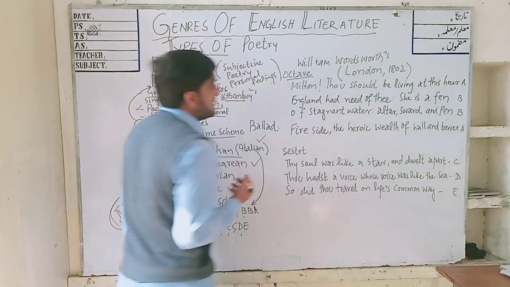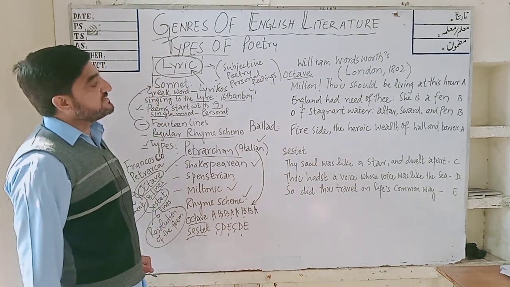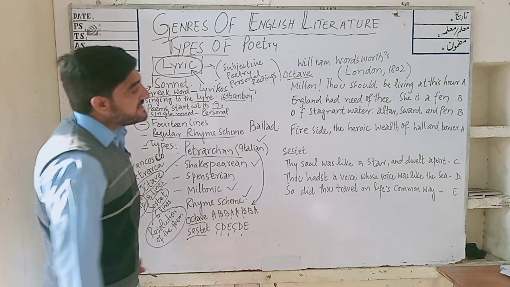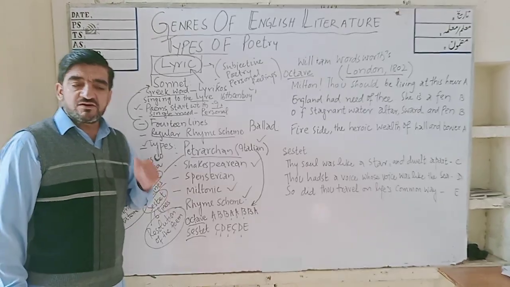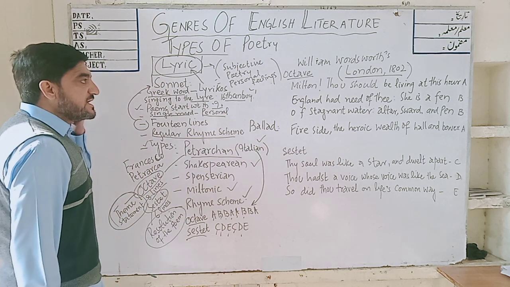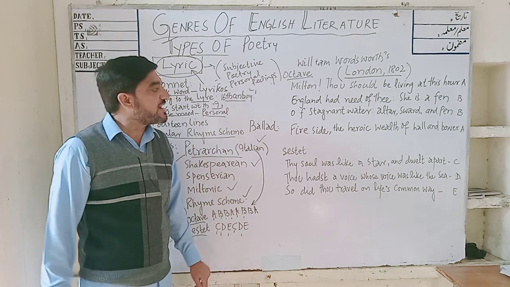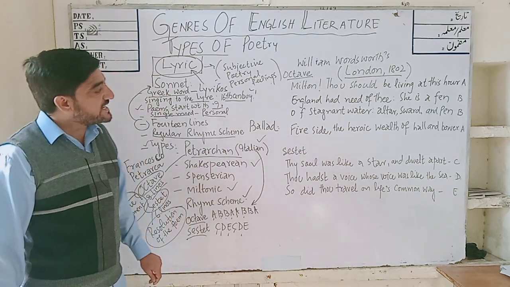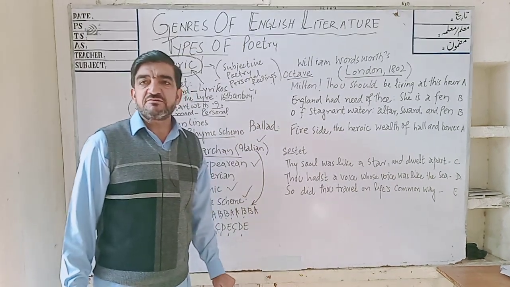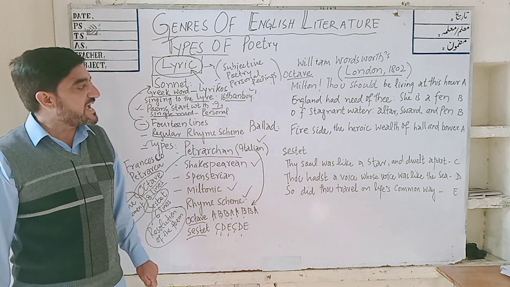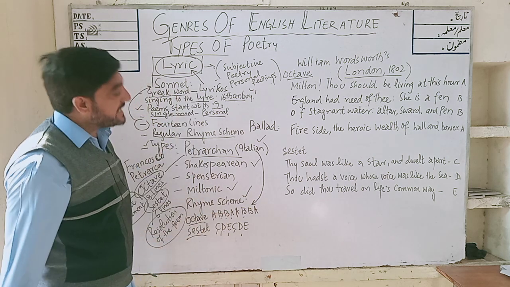Now come to the practical examples in analysis of the sonnet, which is written by William Wordsworth, and the title of the sonnet is London, 1802. This is a sonnet in which Wordsworth expresses his gratitude, liking and love for Milton. Milton was a great poet. He wrote the world-famous epics Paradise Lost and Paradise Regained. So we are going to find out whether this rhyme scheme is applicable or not.